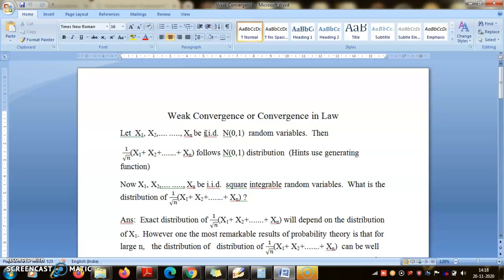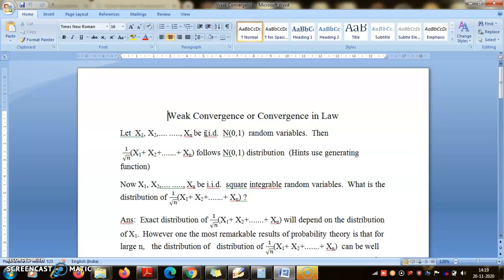You have seen that almost sure convergence is almost similar to the concept of pointwise convergence of a sequence of functions on a measure space, and convergence in probability is a slightly weaker notion. Now here we are introducing a concept of convergence that is very different from what you have seen so far.